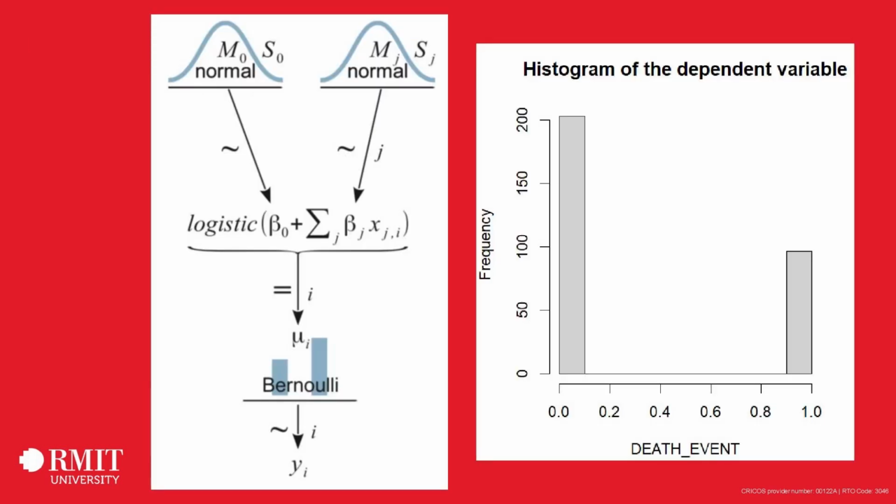This is the model diagram. Normal priors are used because regression parameters are continuous and exist in the interval of negative to positive infinity. The Bernoulli likelihood reflects the dependent variable being strictly binary, and this will help to model the dependent variable as a distribution. I'm going with the assumption that there is no prior information.